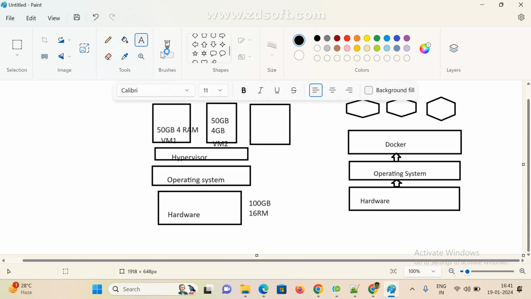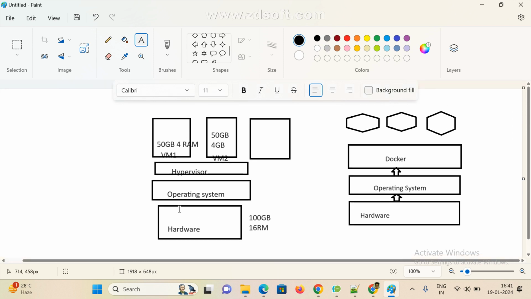Just now sir explained, right? So this is the main operating system, this is the host operating system, and these are the guest operating systems. So like this, we can create.